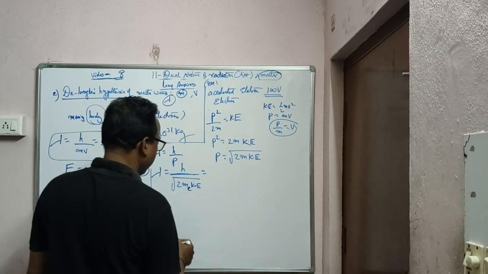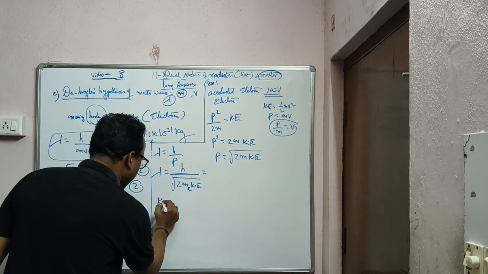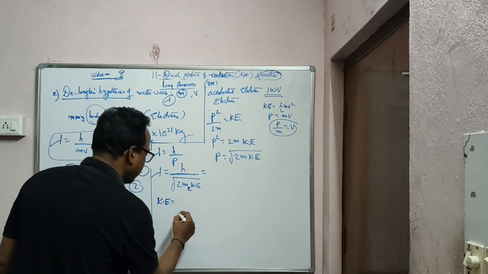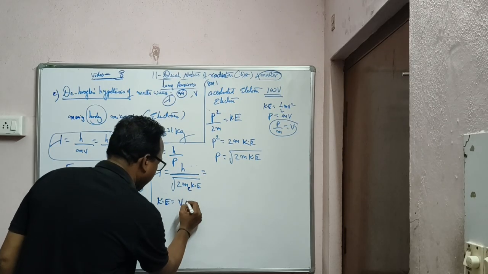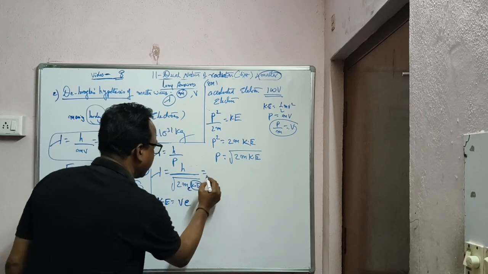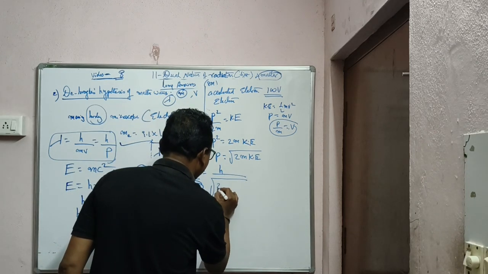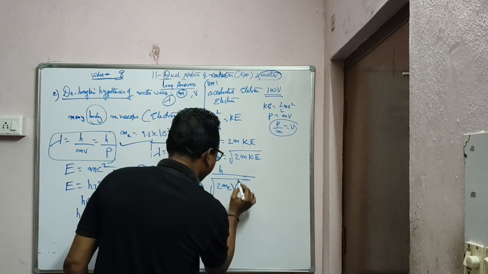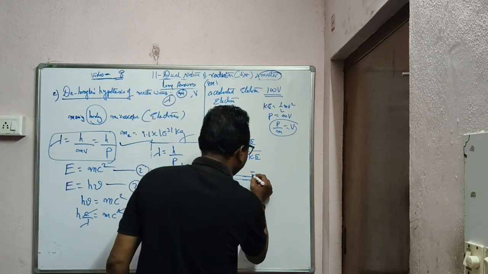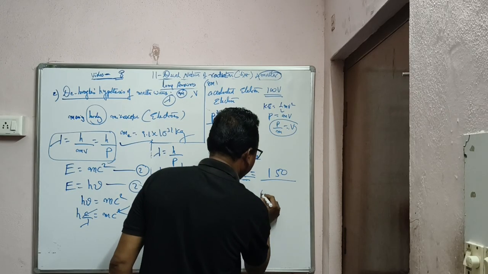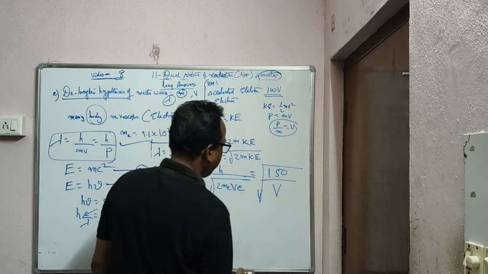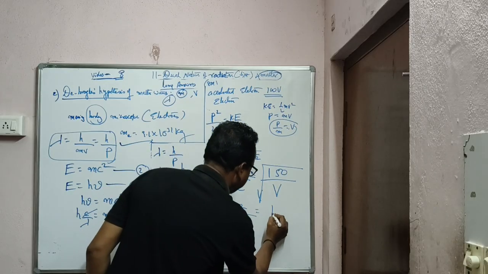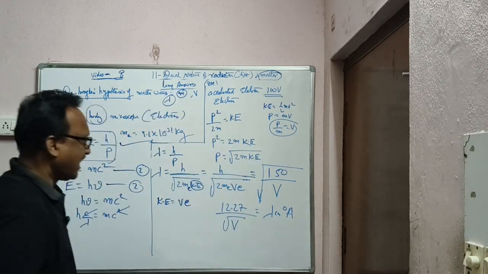సో ఇది కన్వర్ట్ చేసుకుంటే కైనెటిక్ ఎనర్జీ కూడా మనం ఇంకోటి తీసుకోవచ్చండి. If you convert this kinetic energy into completely electrostatic force, that is repulsive force, W is equal to VQ, that is V into E. So in the place of kinetic energy, if you put h by root over 2 into mass of electron into V0 into E, where E is the charge of electron. ఇవన్నీ సబ్స్టిట్యూట్ చేస్తే ఈ ఫార్ములా మనకి ఎంత వస్తుంది, √150/V, లేదా 12.27/√V, and this is lambda in angstroms please, lambda in angstroms.